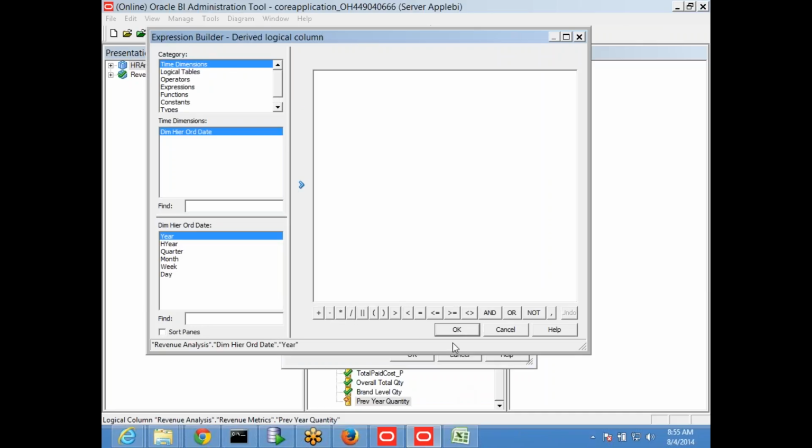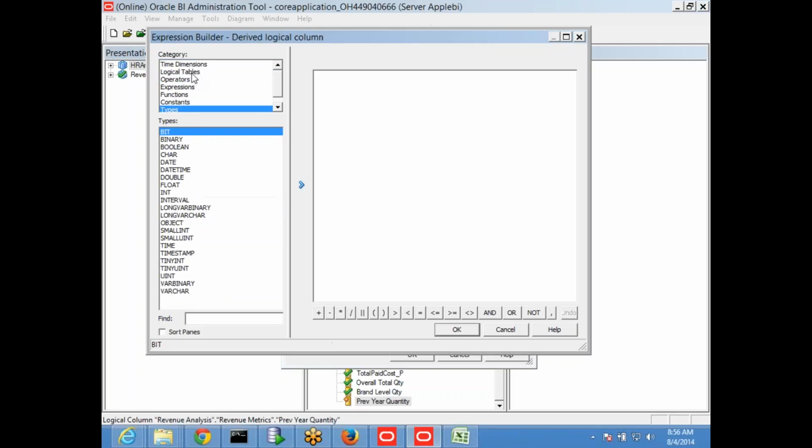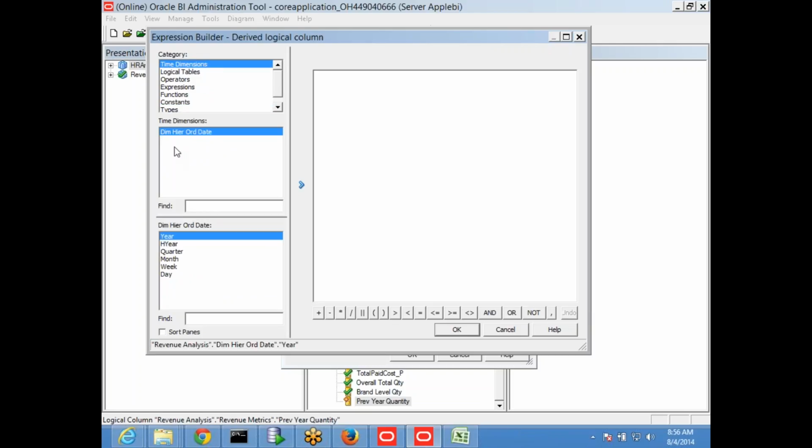Whenever you create a time series hierarchy, whatever dimension has been identified as a time series, you'll see the time dimension. This is the time dimension, and you can see what levels you have. Before selecting time series, if you come here, it will not show any dimension. As usual you will see everything, but if you select the time dimension, it will be blank if you don't select the time series option in the hierarchy.